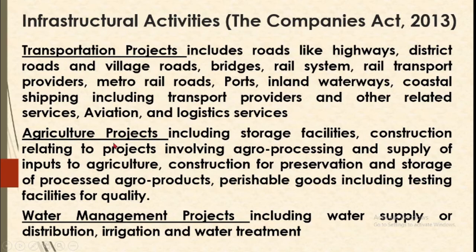Likewise, agricultural projects not only relate to pure agriculture, but they include projects relating to construction of storage facilities, construction relating to projects involving agro processing, supply of inputs for agriculture, construction for preservation and storage of processed products, perishable goods, including projects relating to testing facility for quality. So all the relevant things relating to agriculture are included in this project.